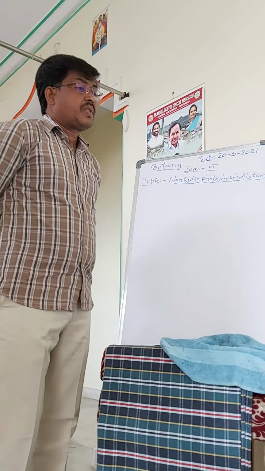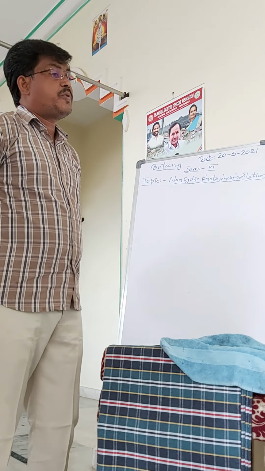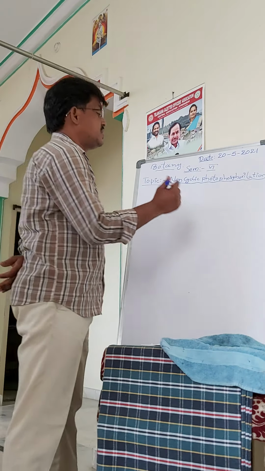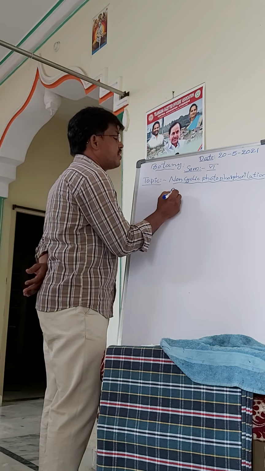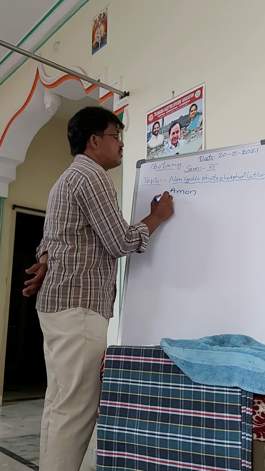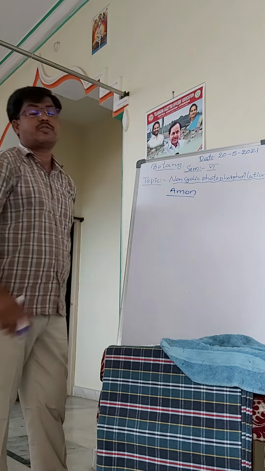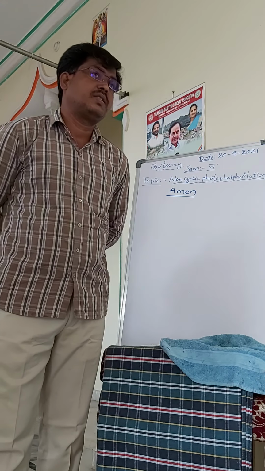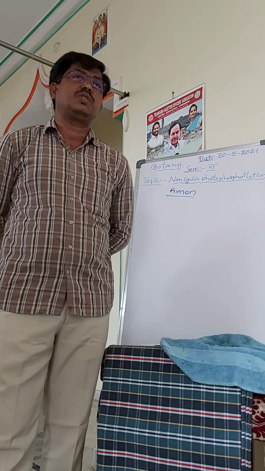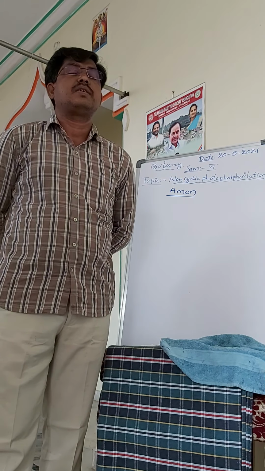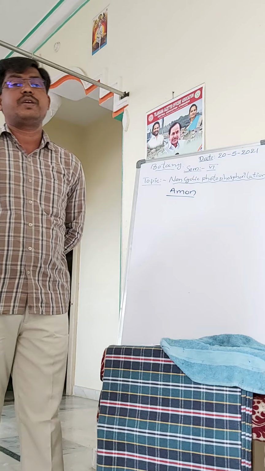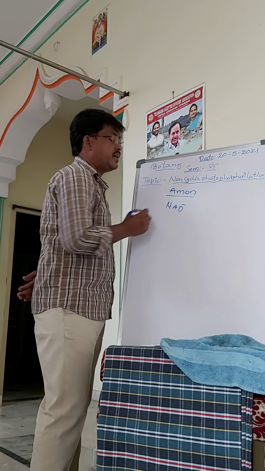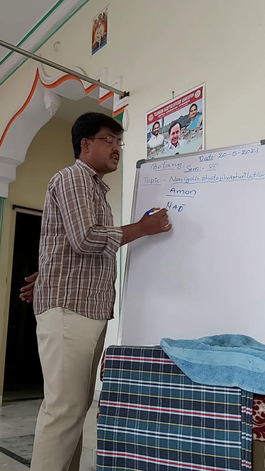This non-cyclic photophosphorylation was discovered by Arnon. Here, the electrons reach the electron receiver NAD, nicotinamide adenine dinucleotide. So this is the electron receiver.